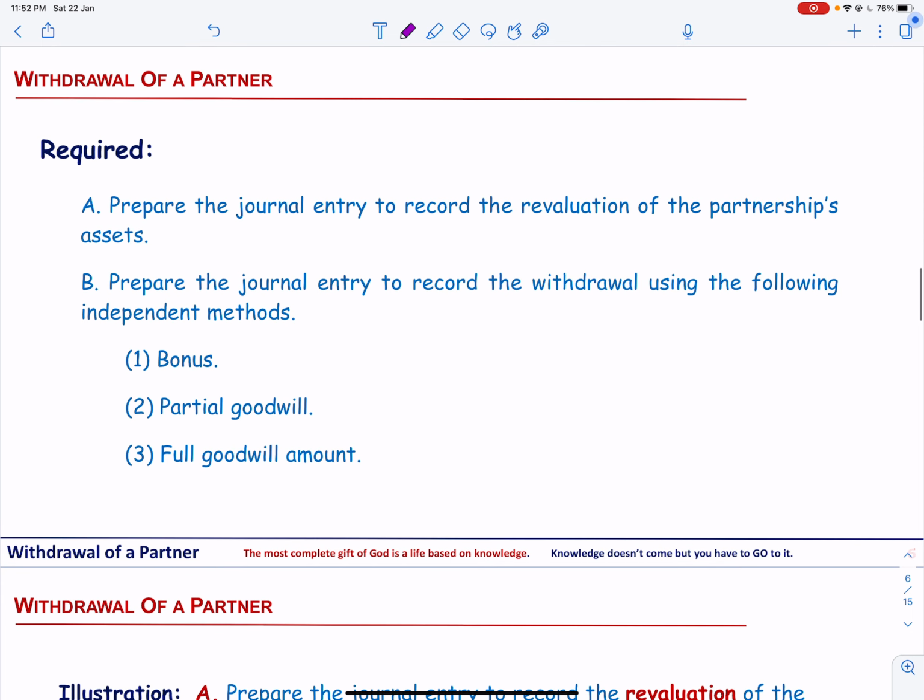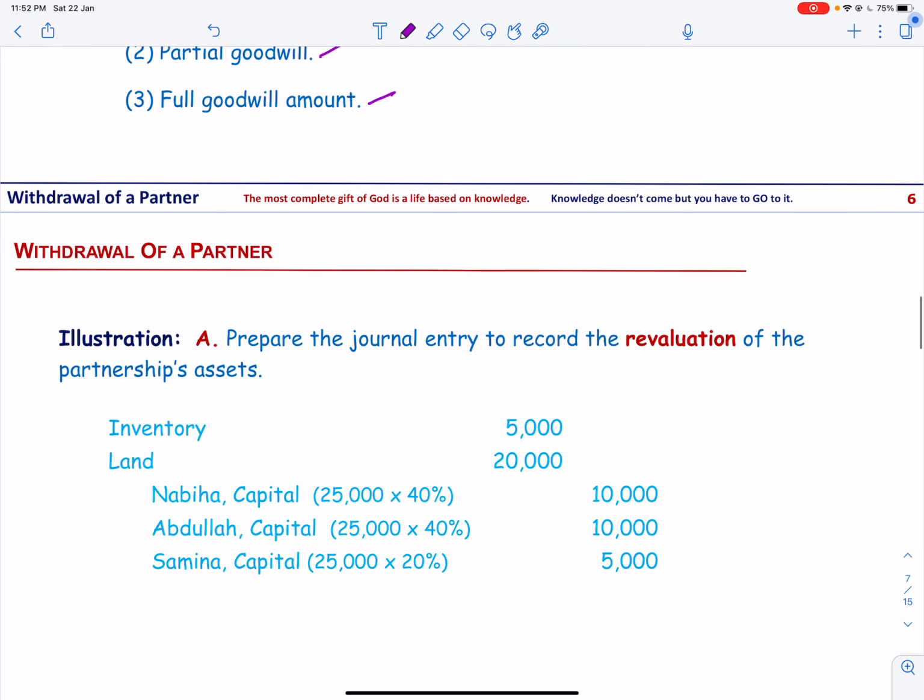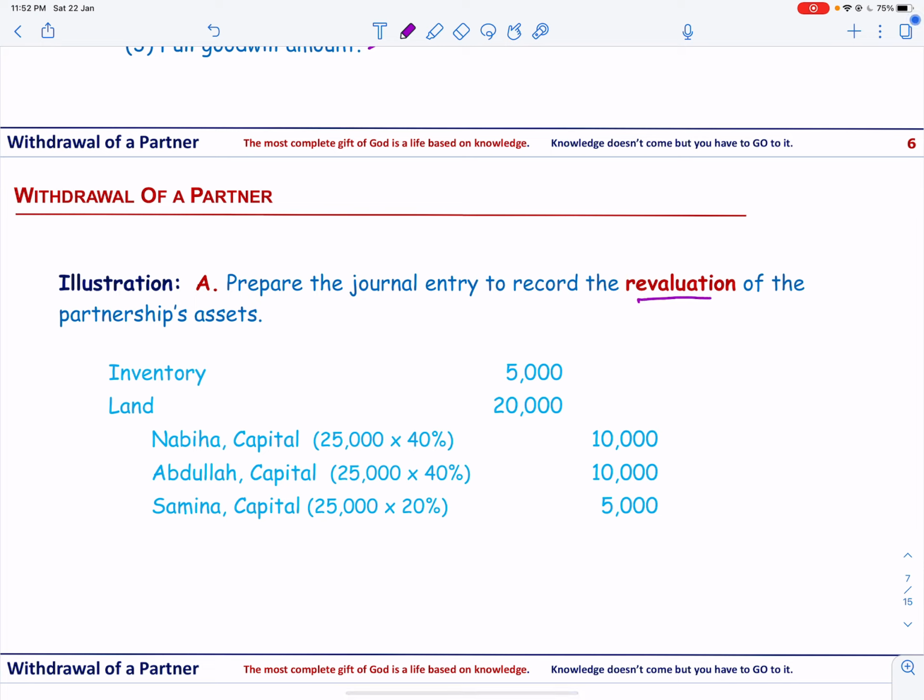Prepare the journal entry to record the revaluation of the partnership assets, and prepare the journal entry to record the withdrawal using the following independent methods: bonus method, partial goodwill method, and full goodwill method. First of all, we go for the revaluation, and because the value of assets has increased, inventory and land are debited and the three partners' capital accounts are credited by this amount in their profit sharing ratio.